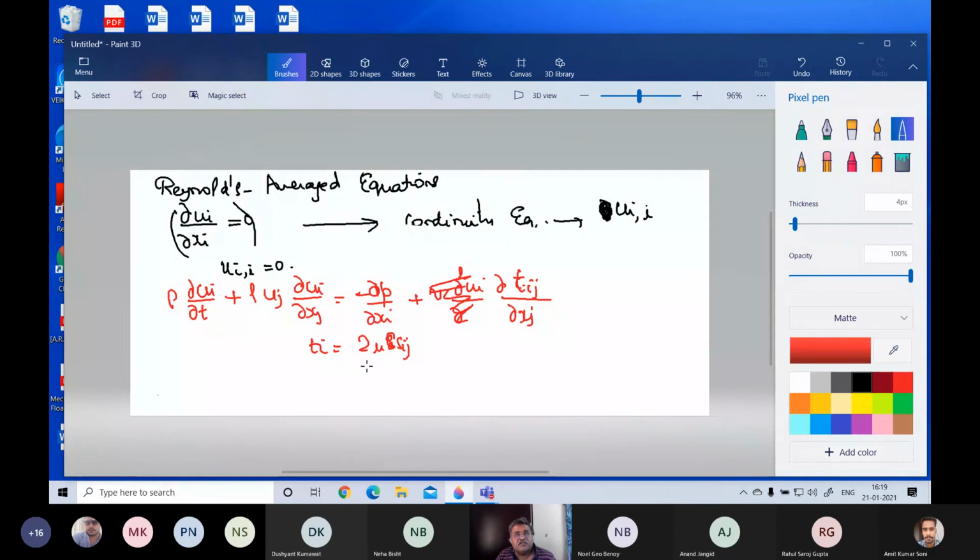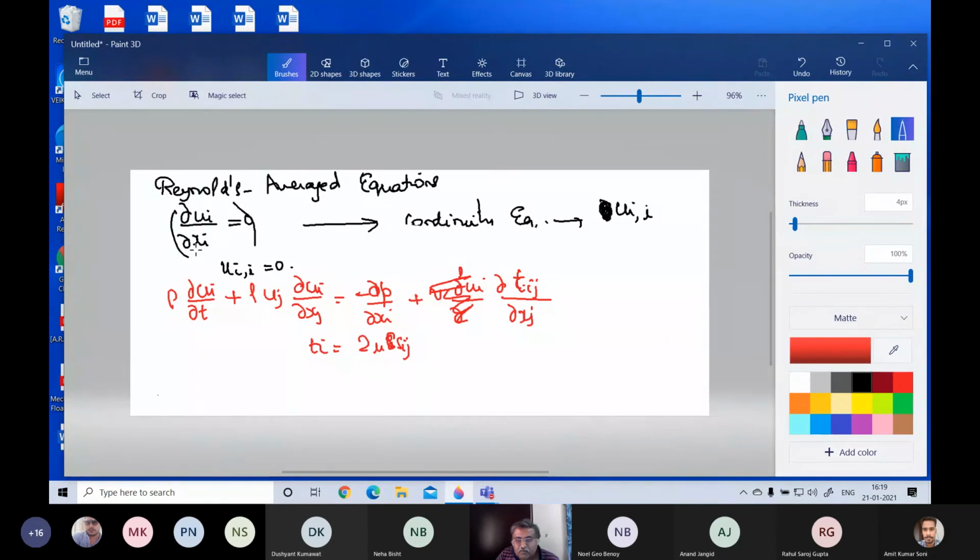You have heard of Newtonian fluids, right? Where you say that stress is proportional to strain in a fluid, and the constant of proportionality is the dynamic viscosity. This is basically the same expression. We'll come to that. Now I have to explain another thing to you.